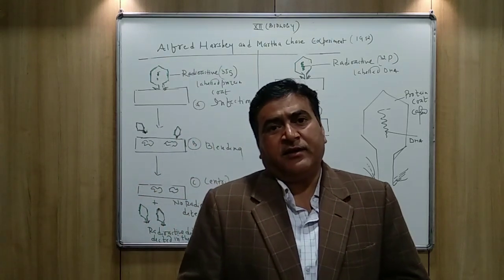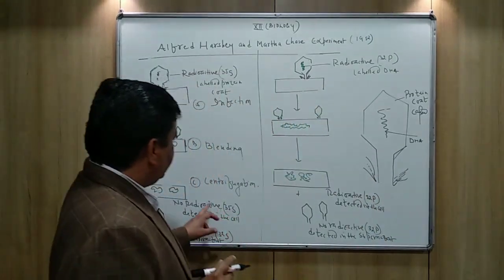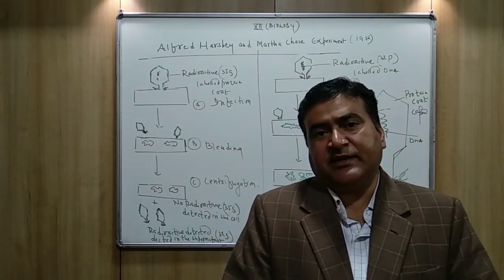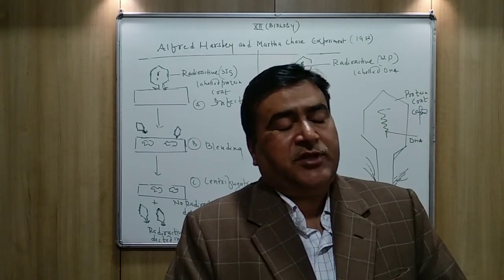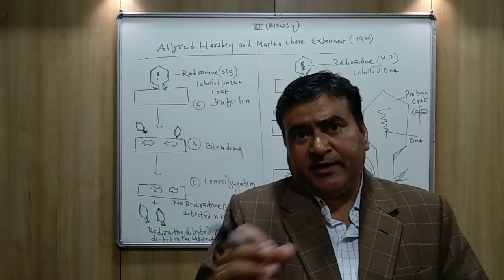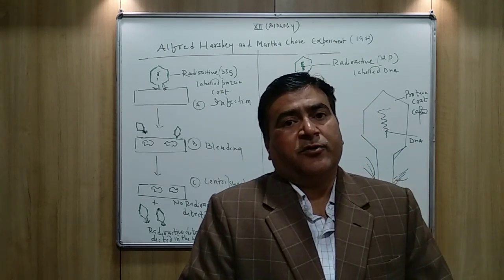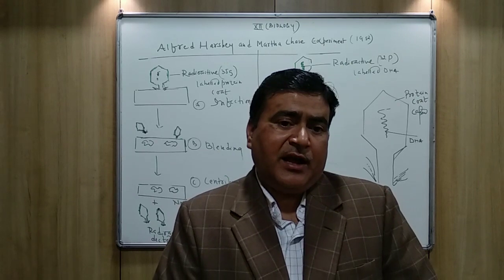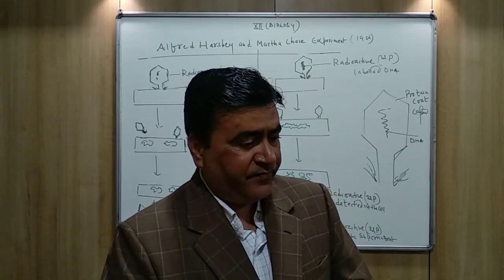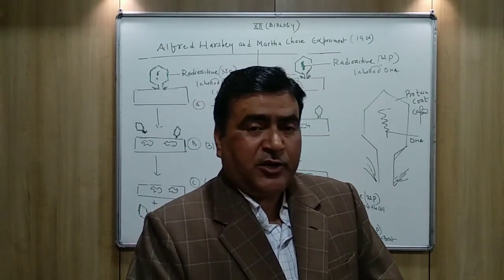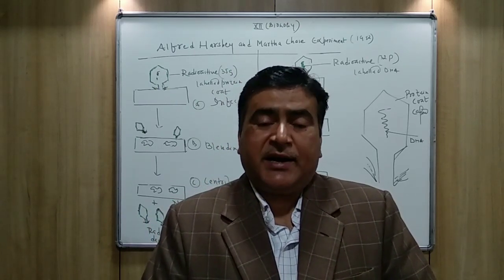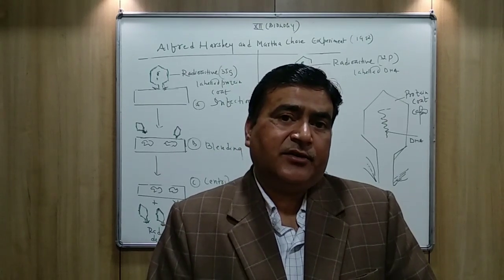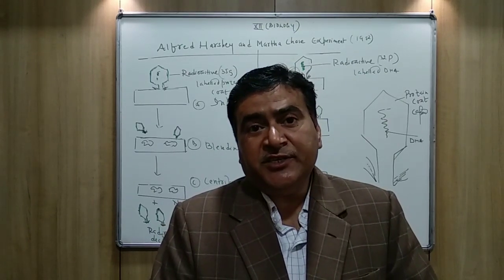After blending, the next step is centrifugation. In centrifugation, they spin the culture with the centrifuge, and because of the centrifugation, the heavier and lighter particles are separated from each other.